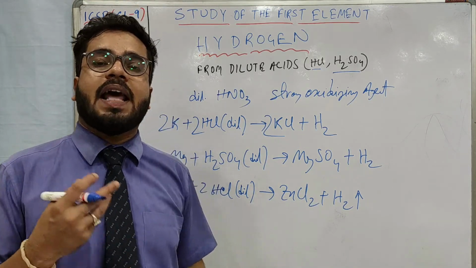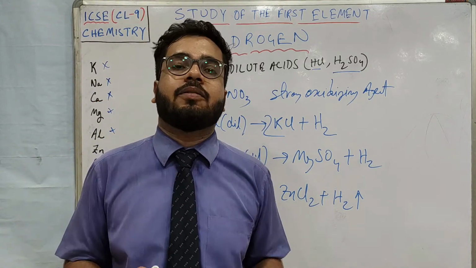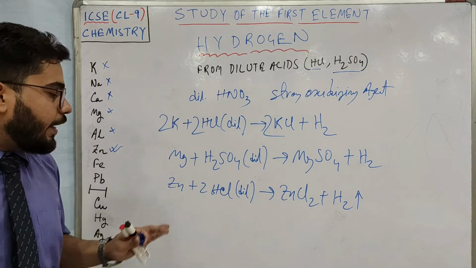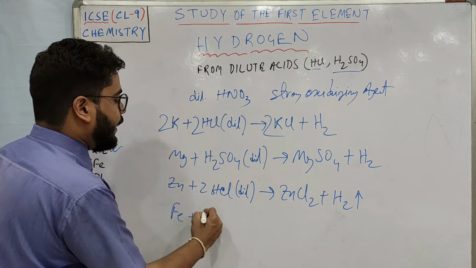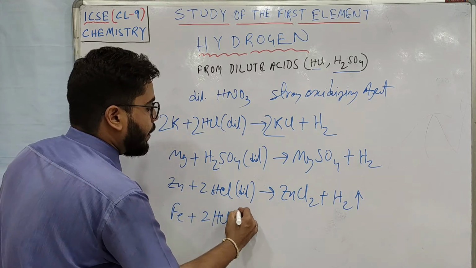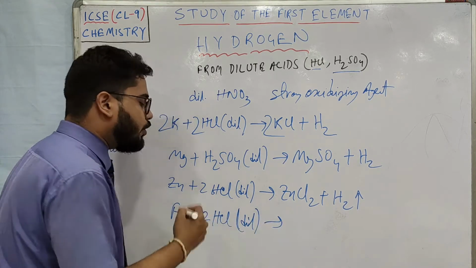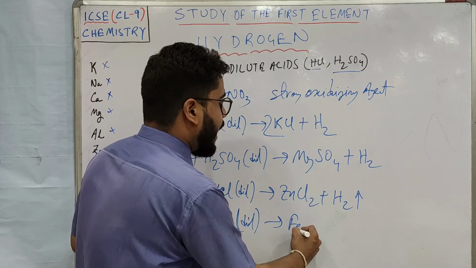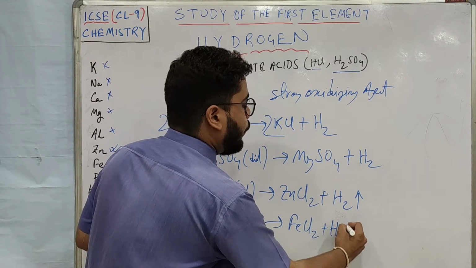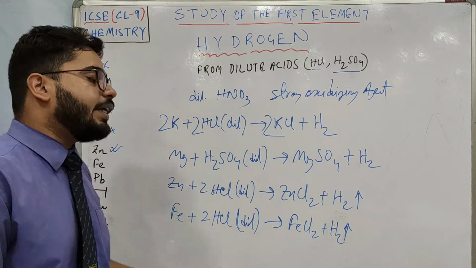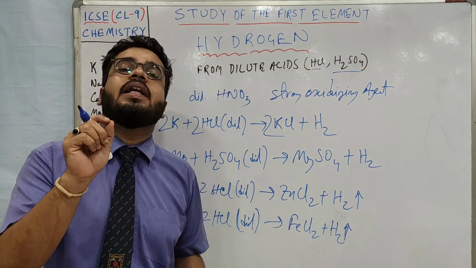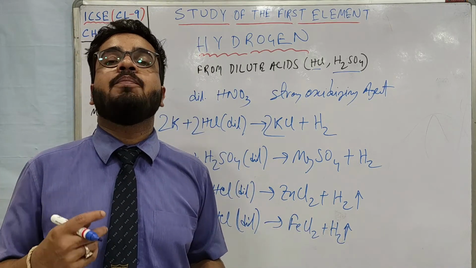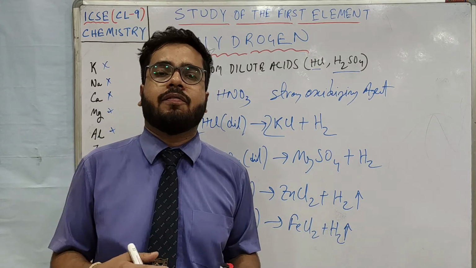We will be learning about the lab preparation of hydrogen gas; I will be discussing this part in detail. Now let's come to iron. Iron also will react technically. It is not that iron won't react, but the iron used has to be heated because iron is less reactive than zinc. So if iron is used to react with these dilute acids, it has to be heated a little, and that is why with the hydrogen gas you will be getting impurities of sulfur dioxide, hydrogen sulfide, etc.